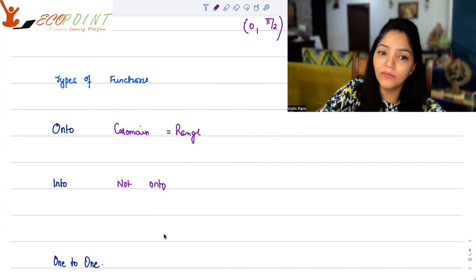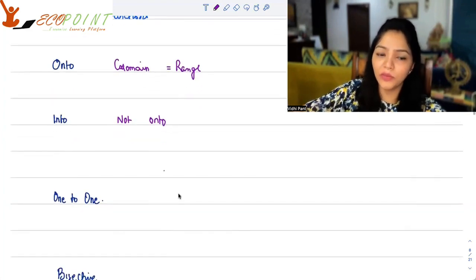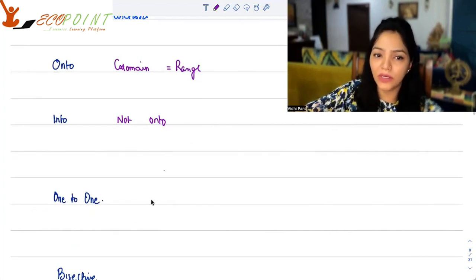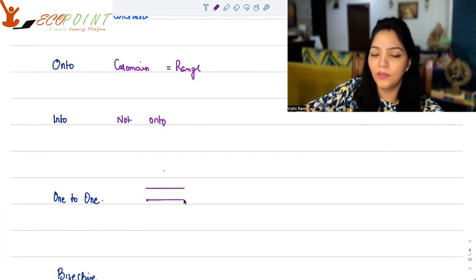One-one function. This is an important one in the sense you can be asked questions based on onto and one-one. Please try to understand, as the name suggests, one element goes to one element in terms of mapping. There is still no restriction on the codomain. You can have some free elements in the codomain which do not have a pre-image. That's okay. But you cannot have two pre-images.